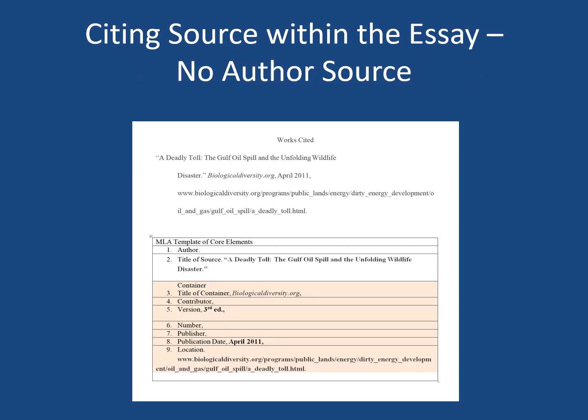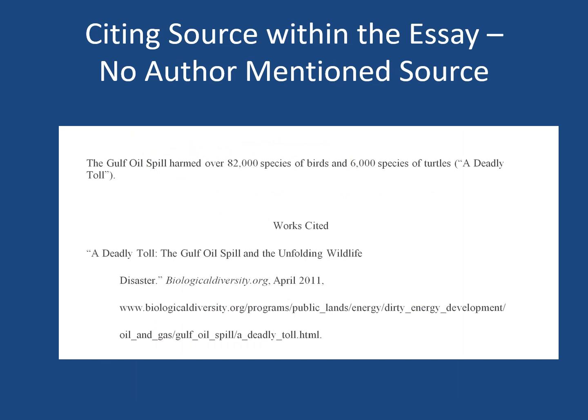What about a source with no author whatsoever? In MLA, even though they have these core elements set up, you can certainly skip core elements if they are not present in the original source. So what you have here is the title of the source, and what you're going to do is the following. You are going to just take apart this particular title and include it in the parenthetical citation.